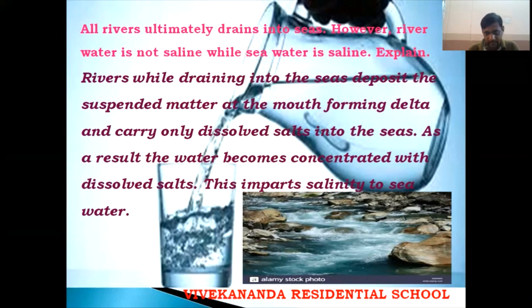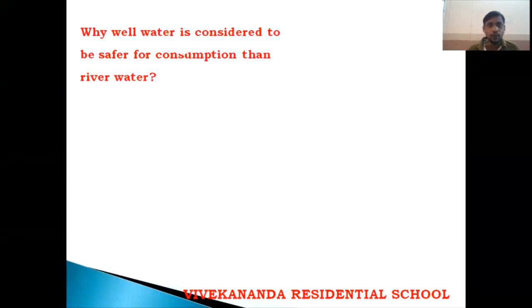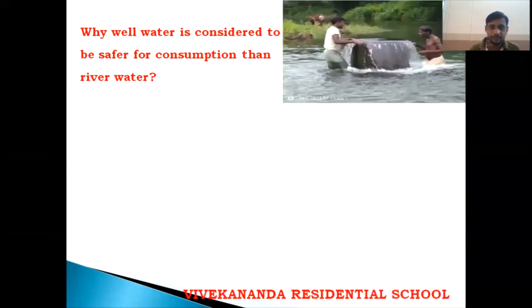As the water increases and the concentration of salts increases, hence the seawater becomes salty. So that's why river water is not saline and seawater is saline, due to the concentration of salt mixed with the seas.